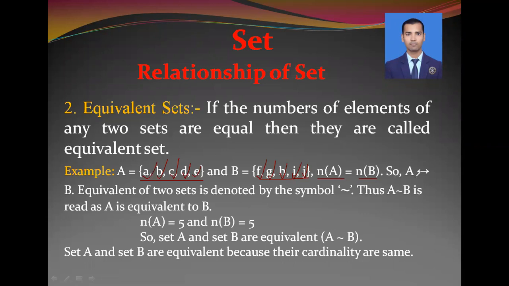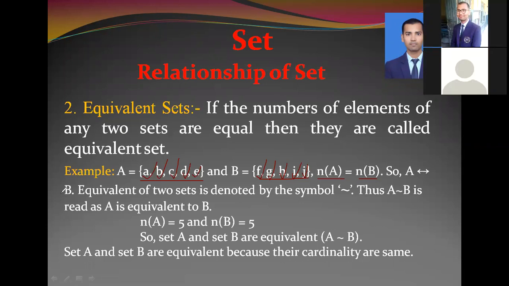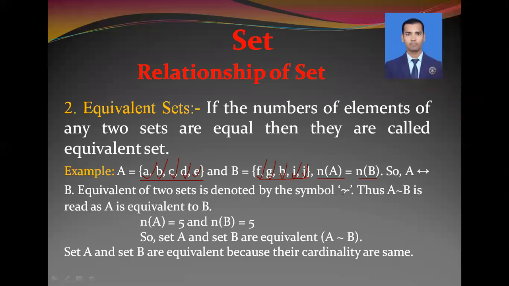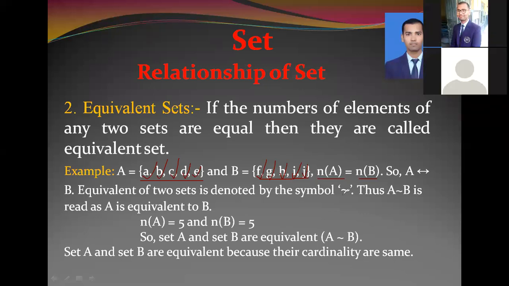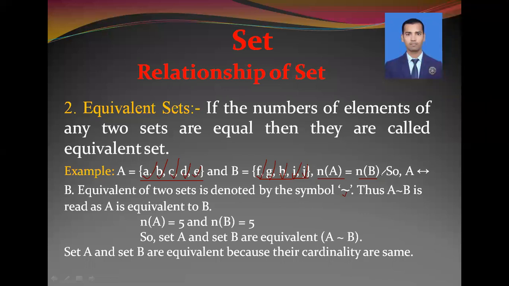Equivalence of two sets is denoted by this symbol. This is the symbol of equivalent sets. Thus, A equivalent to B is read as A is equivalent to B. Look here, this is the symbol. Here the number of A is equal to 5 and the number of B is also 5.